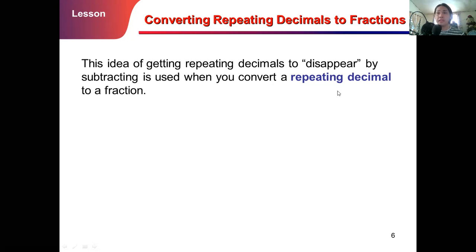Again, that process can be used in converting a repeating, or non-terminating, decimal into a fraction, where the subtraction removes the decimal part so that it disappears. So please do not forget that. Now let's continue.